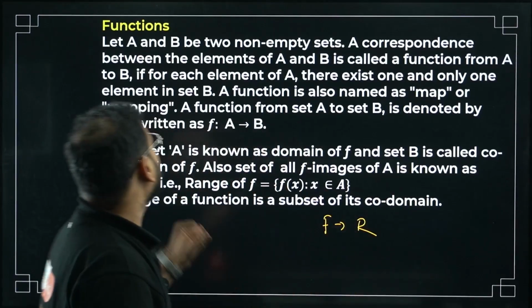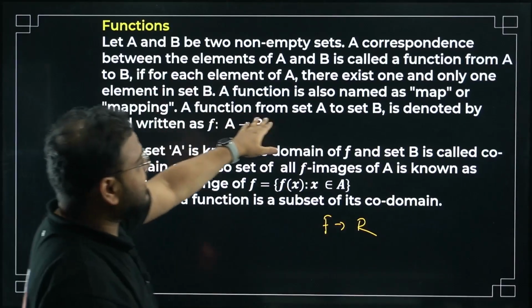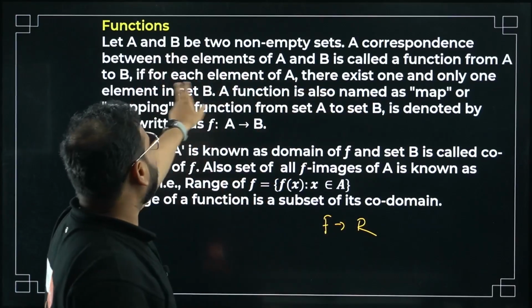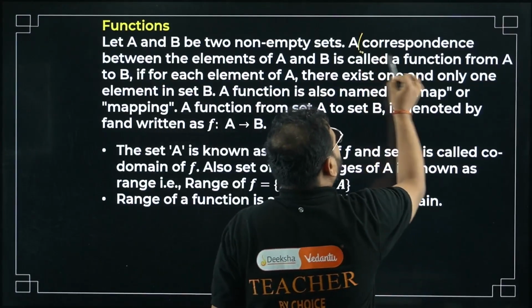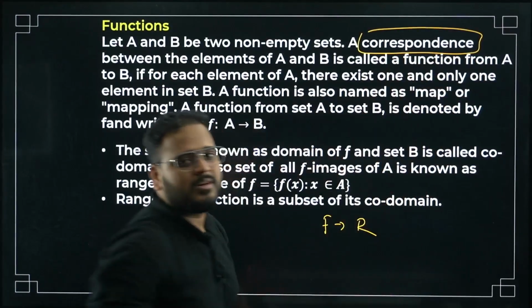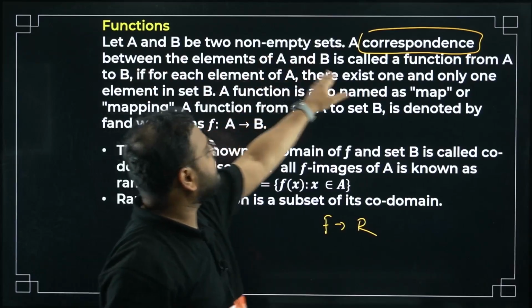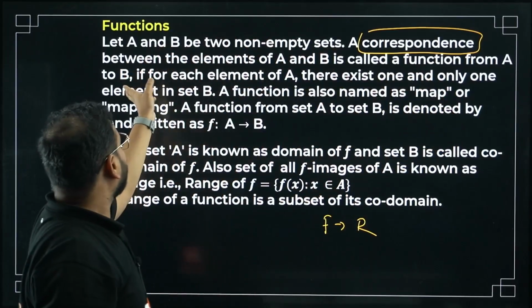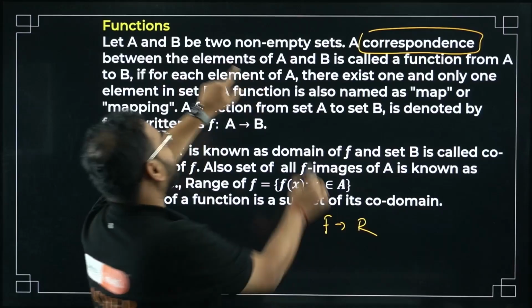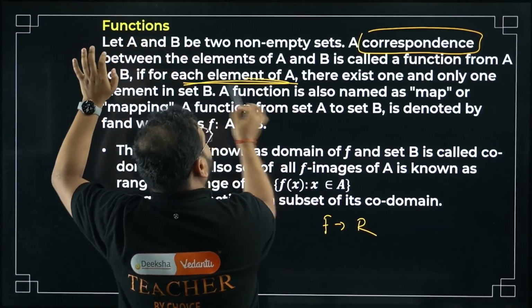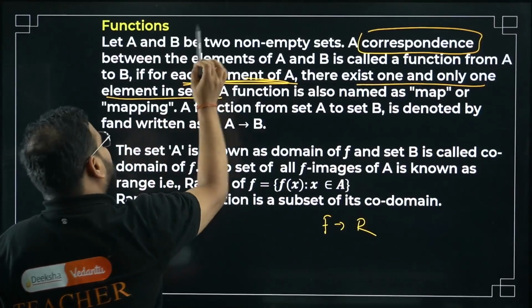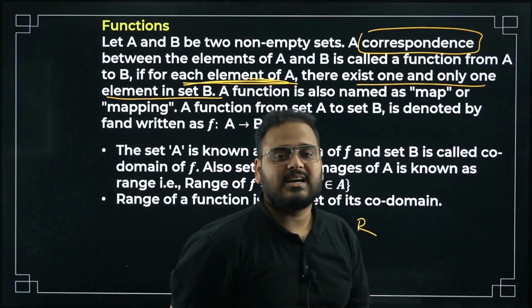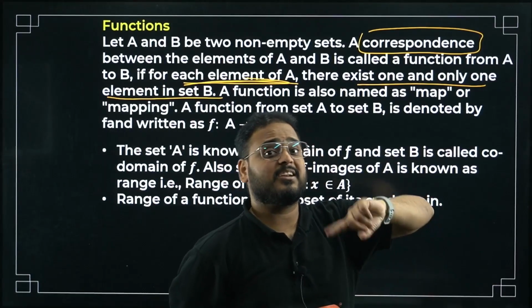How come? Let's see. Let A and B be two non-empty sets. A correspondence between the elements of A and B is called a function. What does it basically mean? It means a relation only, no? A relation between the elements of A and B is called a function from A to B if for each element of A, there exists only one element in the set B. That's the difference between a relation and a function.